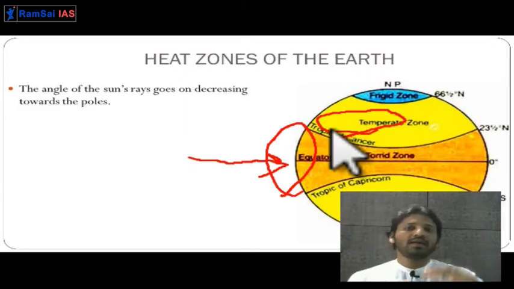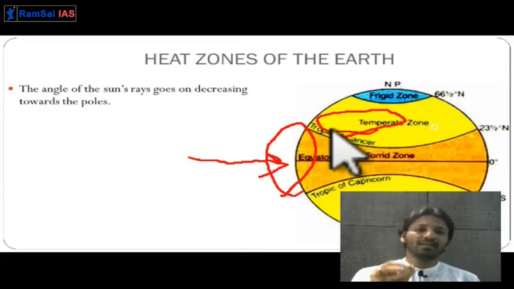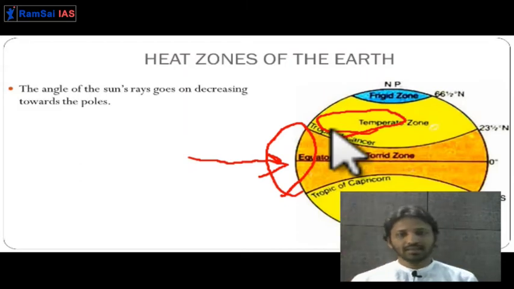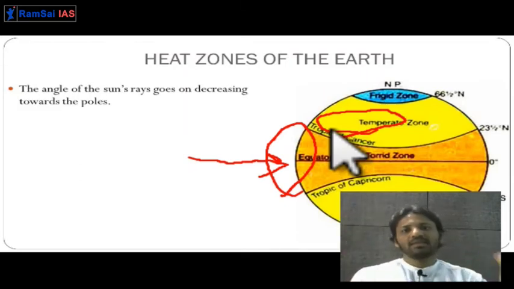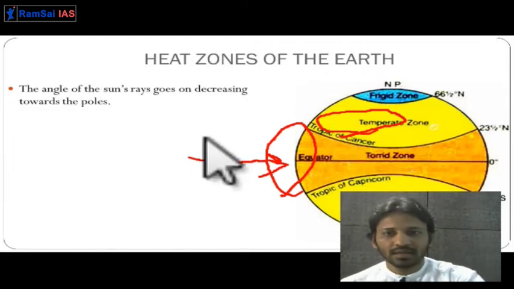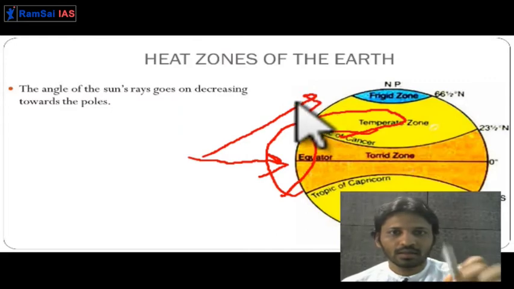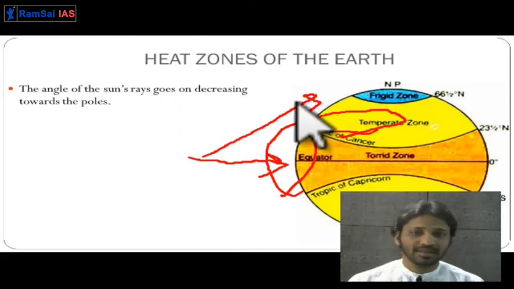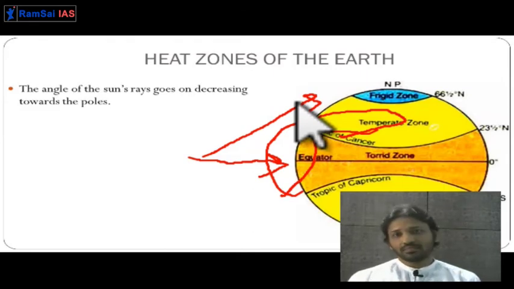So the surface in the temperate region will get less sunlight or heat compared to the torrid region. Getting it? That is why this region is known as the temperate region. It receives a sufficient amount of sunlight, neither too hot nor too cold.